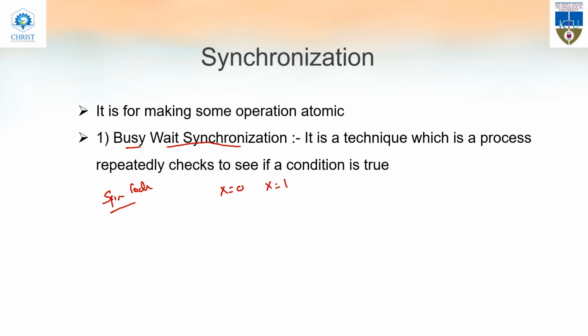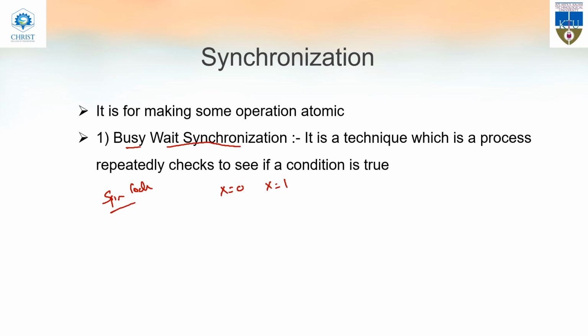If the value tested is 0, then the resource can be accessed, and the variable is set to 1. After the thread finishes executing, the value is set back to x equal to 0 so that other threads can use it. So this is the normal behavior.